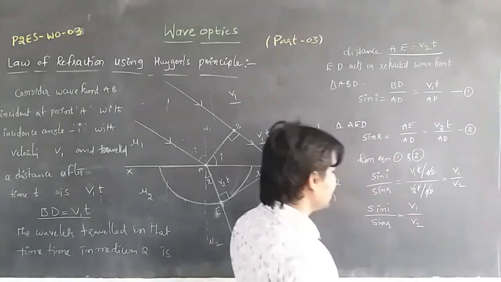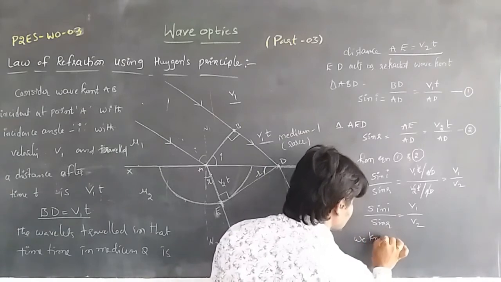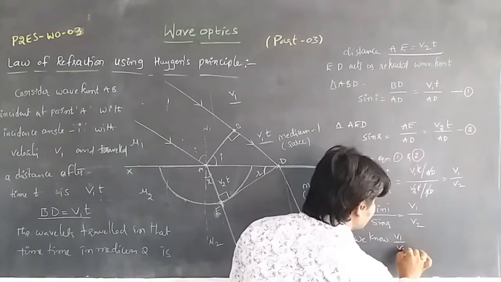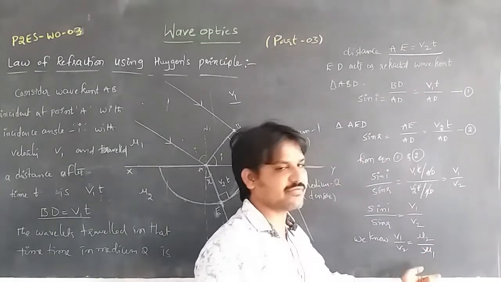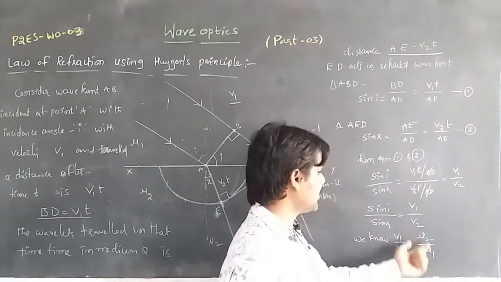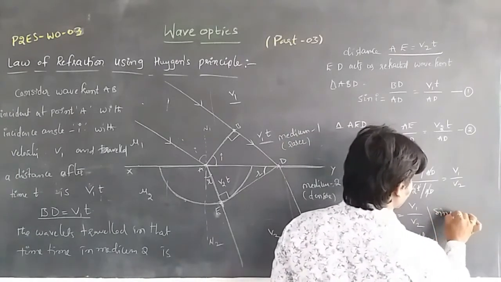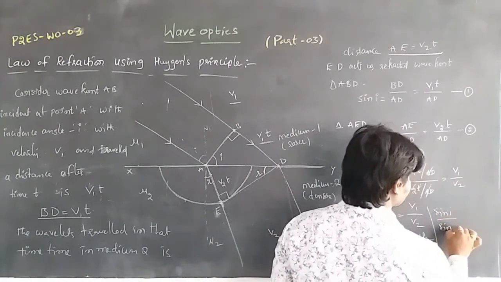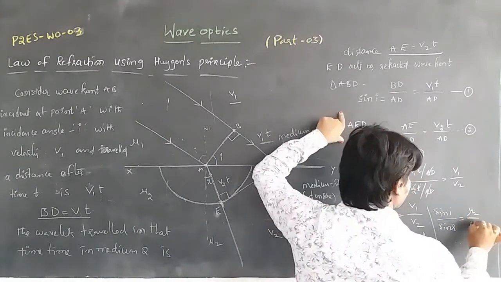Here we know that V1 by V2 is equal to mu2 by mu1, from the refractive index. If we apply that, then we get sin I by sin R is equal to mu2 by mu1.